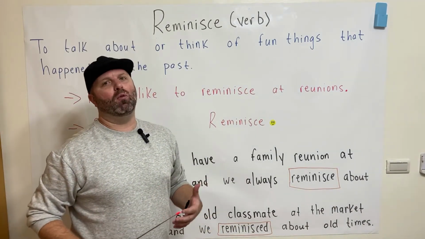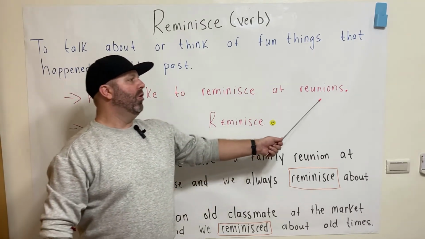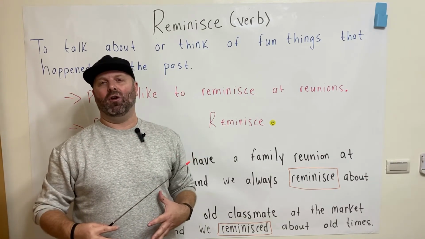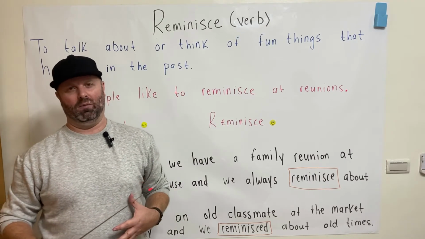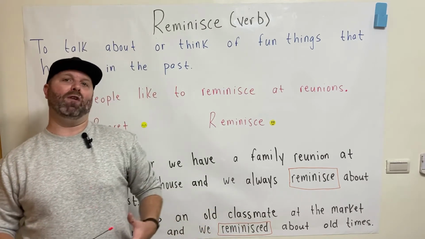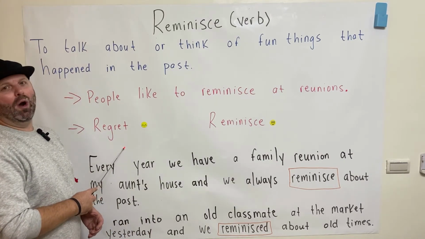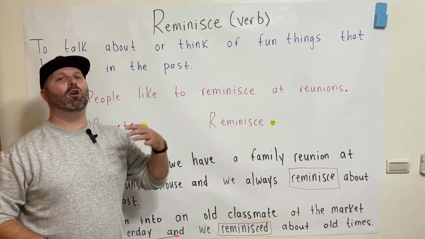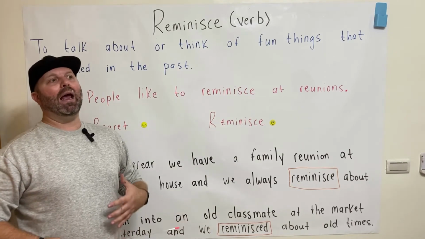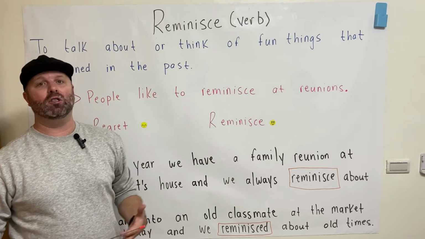Now, when do people reminisce? Well, people like to reminisce at reunions. The word reunion is an event where a lot of people get together where they haven't seen each other for a long time. So, a common example of some reunions might be a high school reunion or a family reunion. Okay? Now, earlier we talked about the word regret. Regret is when we look back on our life, when we think back about our past life and we're upset. We're upset with the things that we did or didn't do.